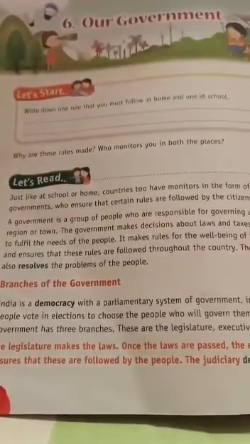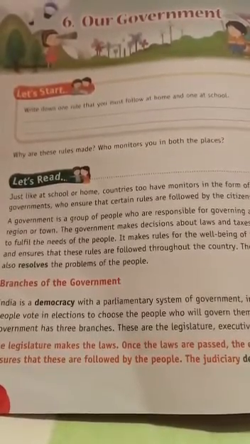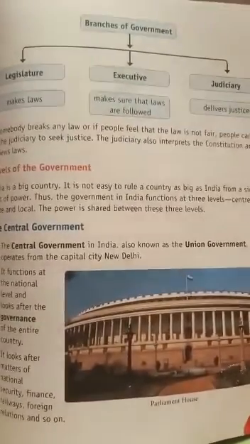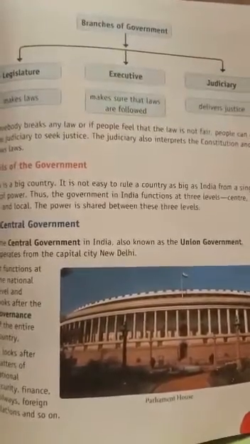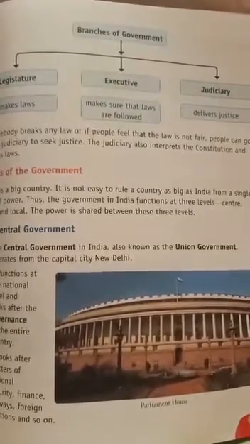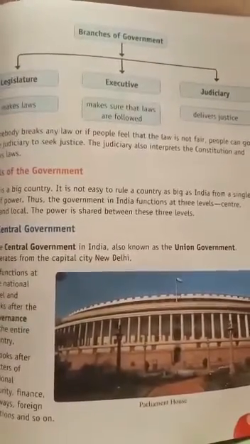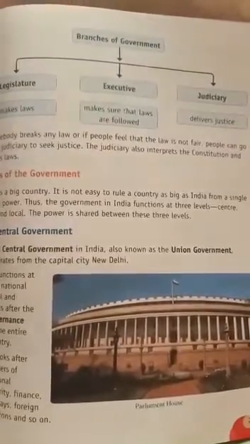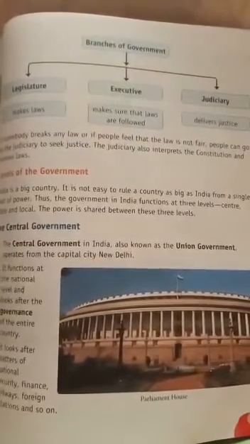Let's learn what functions are performed by these three branches of the government. This is the three branches of government. Legislature: the legislature makes the laws. And the executive: after the laws made by the legislature are passed, the executive ensures that these rules are followed by the people. And the judiciary will deliver justice.